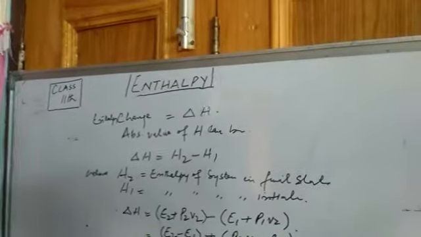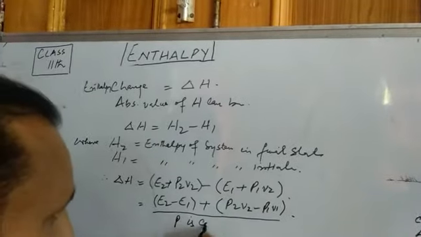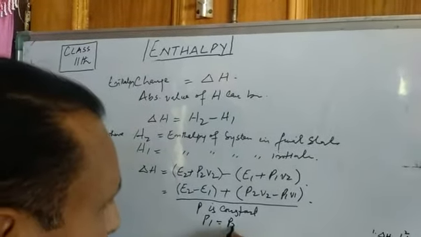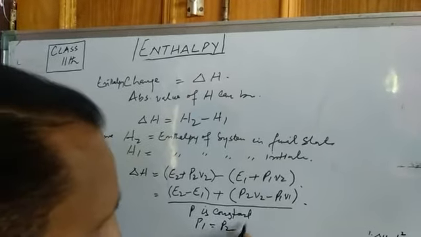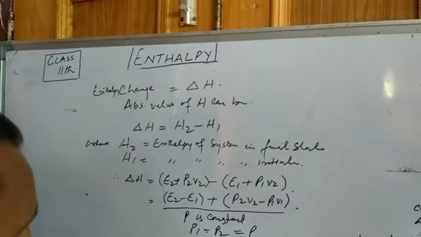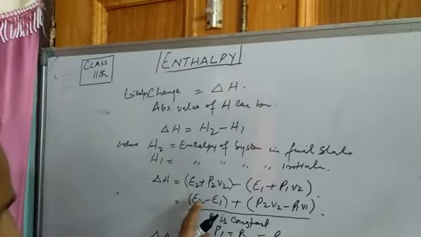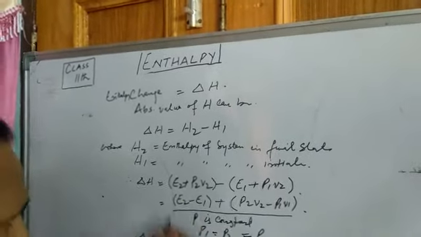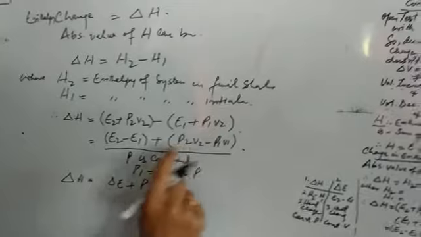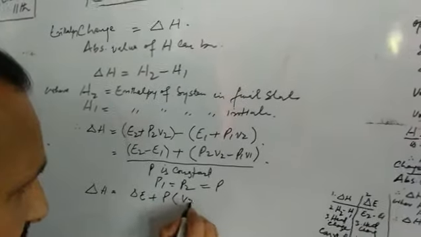Now, in this equation, if P is constant, then let P1 and P2, the pressures in the initial state and the final state, be equal to P. Then this equation becomes delta H is equal to E2 minus E1, that is change in internal energy, plus P, because P becomes common, times V2 minus V1.